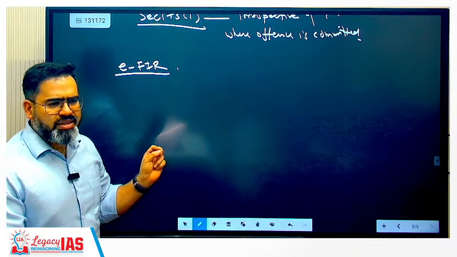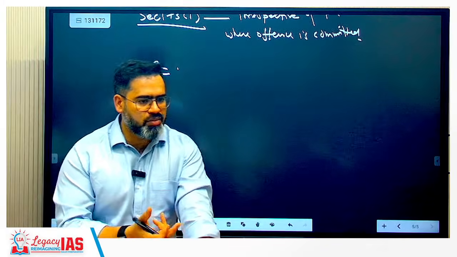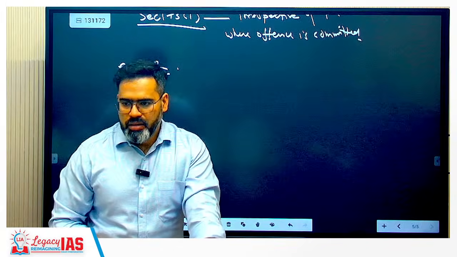So section 173(1) expressly permits information by electronic communication. That is called EFIR.